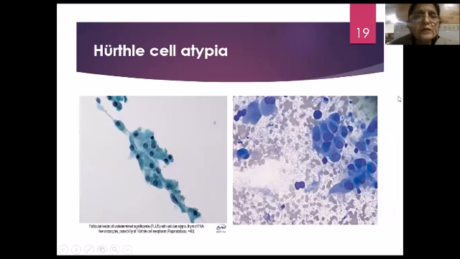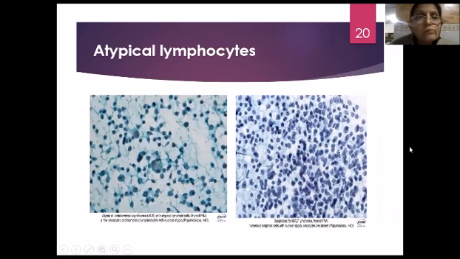Hürthle cell atypia is another category which is included in OSFLOS. Here we see these cells with granular abundant cytoplasm, and some of these cells may show intranuclear vacuolation. Atypical lymphoreticular cells is another category in OSFLOS, monotonous population of immature lymphoid cells with hyperchromasia, immature chromatin, and irregular nuclear contours.